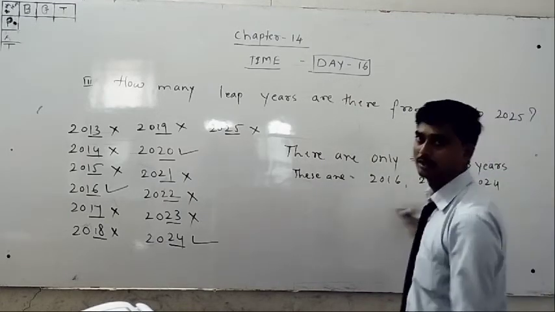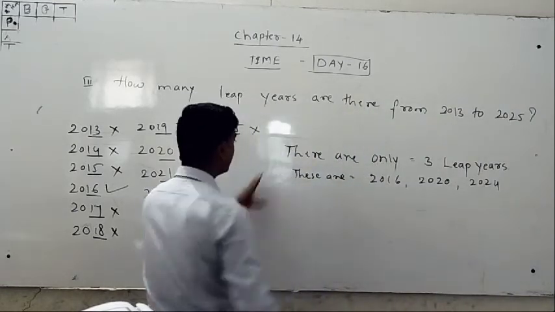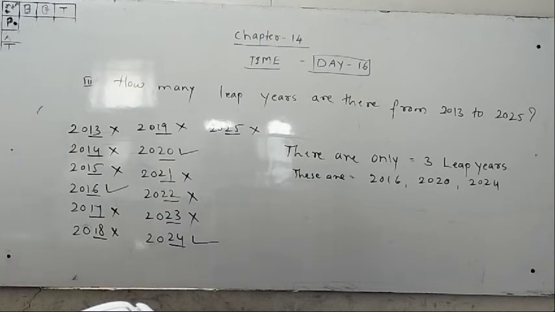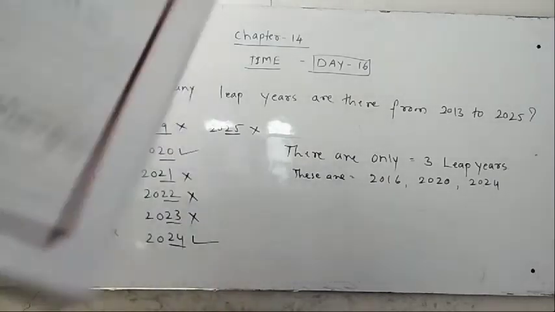These are the leap years only. Write down this answer there. Then we are going to discuss the next one.